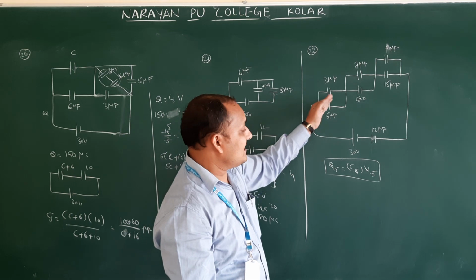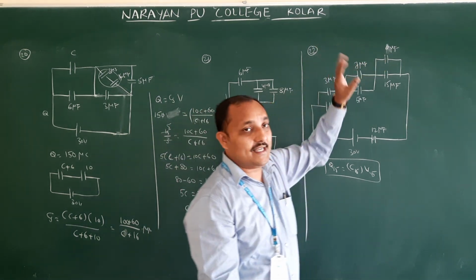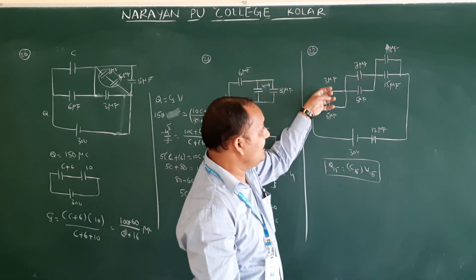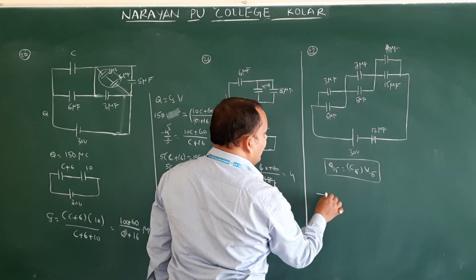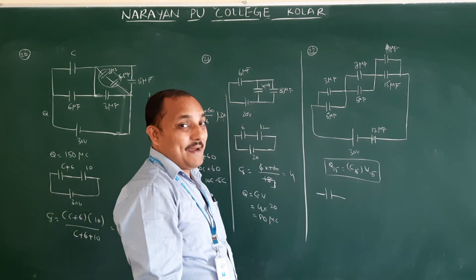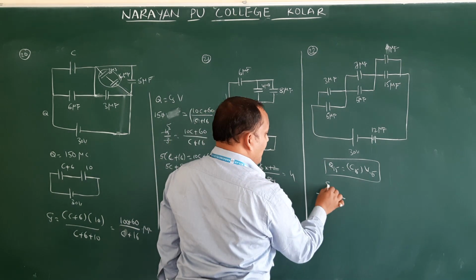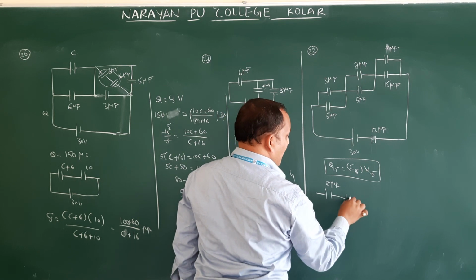After that, what is the charge entering? The charge entering will be the same because these three combinations are connected in series. Correct? Once I draw the diagram, you will understand. So 5 and 3, how are these two connected? Parallel. Means 5 plus 3, how much? 8 microfarad.